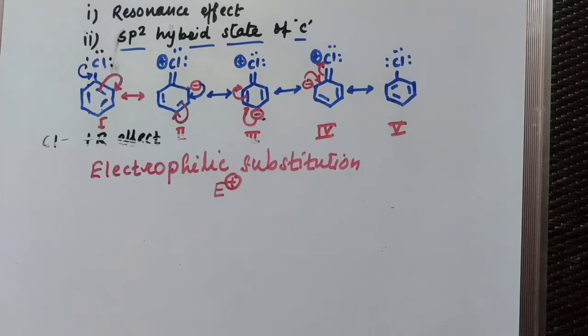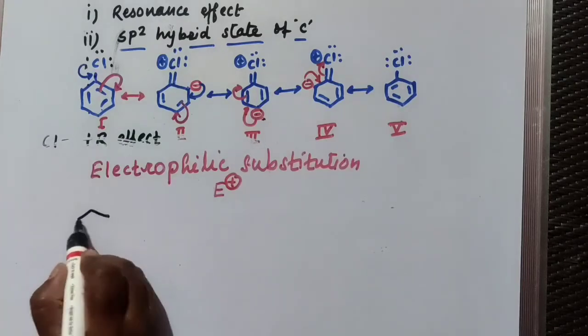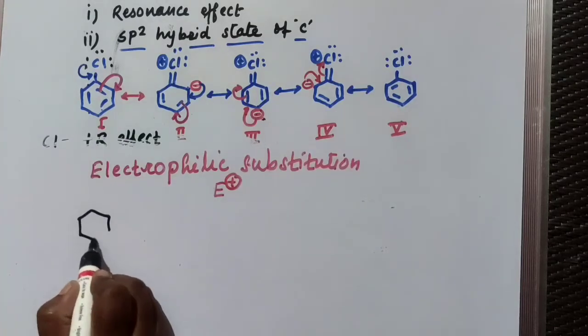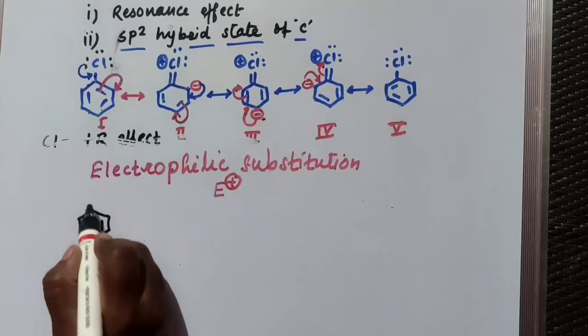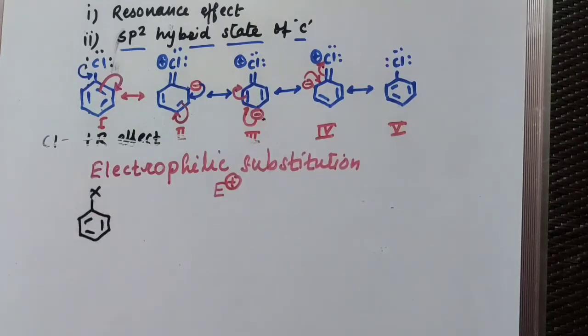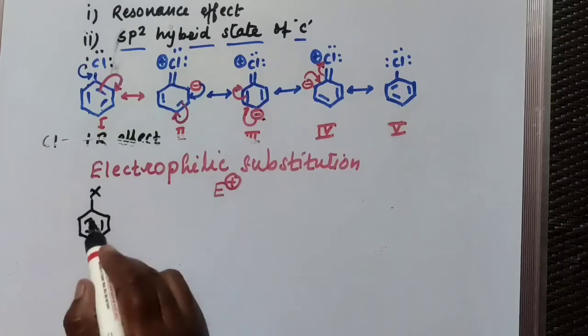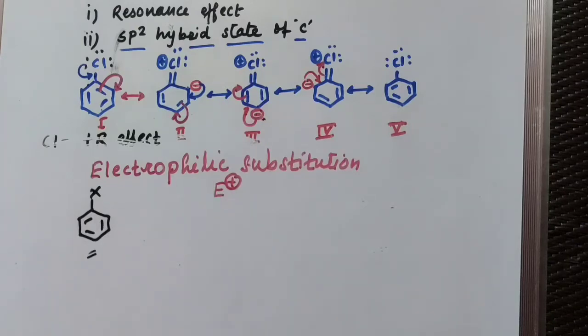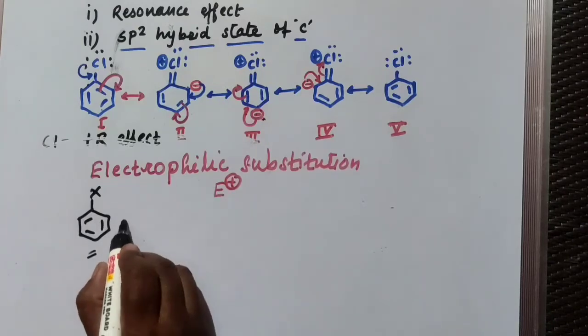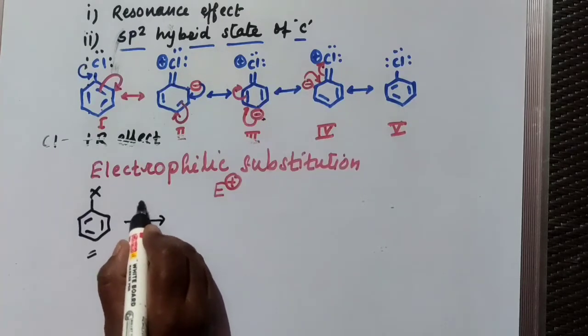In case of haloarenes, suppose this is the compound C6H5-X. Then I told you that these are electron rich centers. Already three pi bonds are there. Also X contains a pair of electrons in the outermost shell. So already this is an electron rich center. The electrophile attacks on the haloarenes.